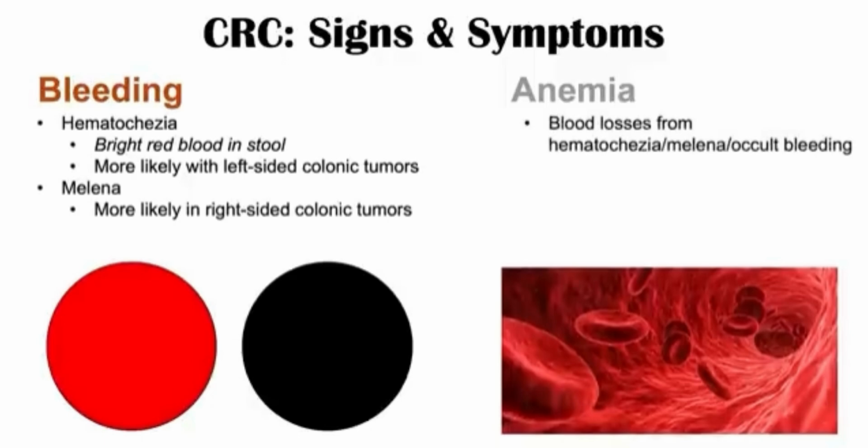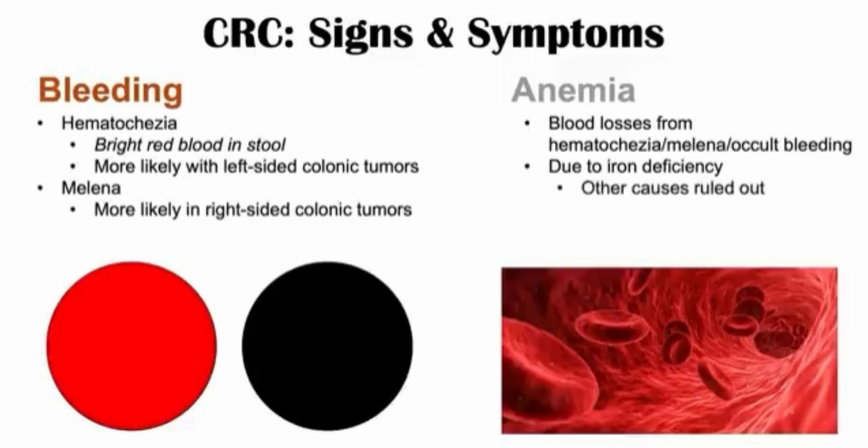So because of those blood losses from hematochezia and the melena and occult bleeding, it's important to note that bleeding may be occurring and the patient doesn't even know it. So occult bleeding, you can think of it as hidden bleeding. You don't see it. So blood losses from those sources can lead to anemia, a low red blood cell count. And the ultimate reason that this happens is because of iron deficiency. Because of that blood loss, the patient is also losing iron, and eventually that iron is not going to be replaced enough, and it's going to lead to an iron deficiency anemia.